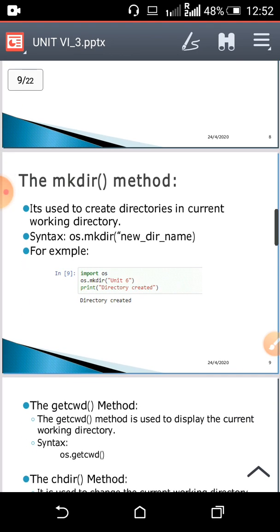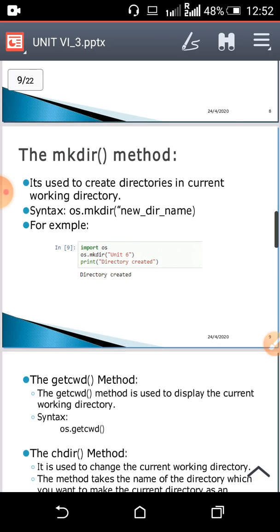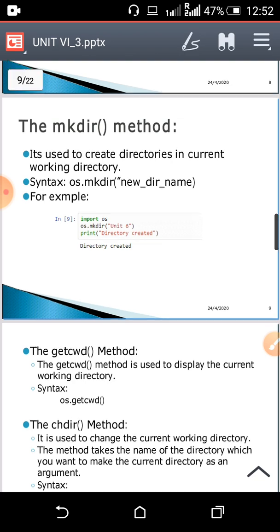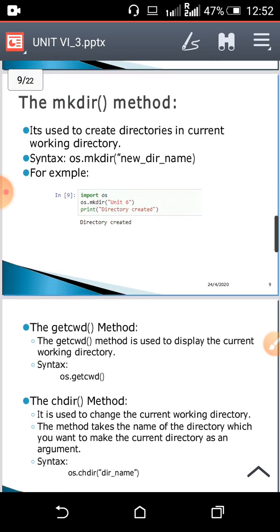The first method is mkdir, which is nothing but make directory. This method is used to create a directory in the current working directory. If you are working in the C drive and a particular Python directory, then mkdir will create a new directory within that Python directory. So how to create a directory? A directory is nothing but what we can call a folder. How are you going to create that directory?